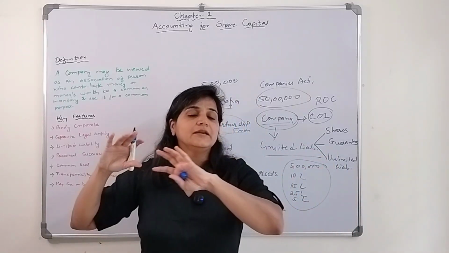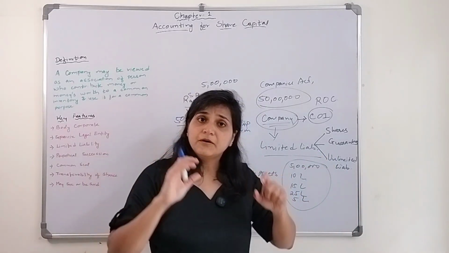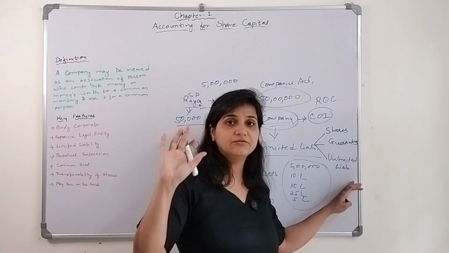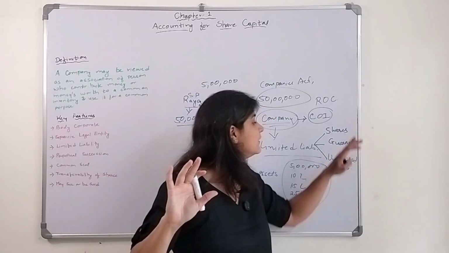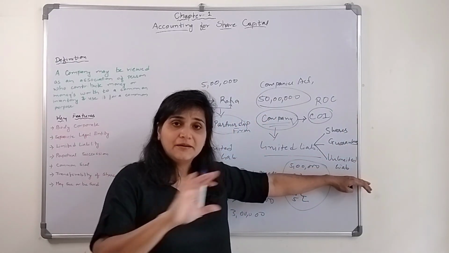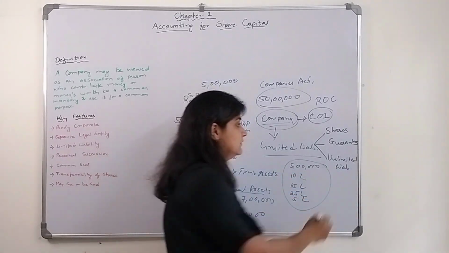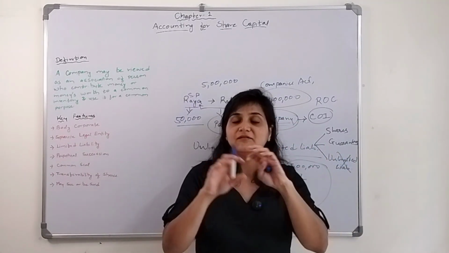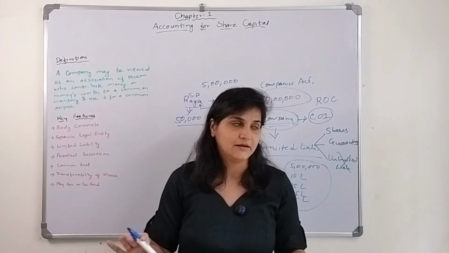That is, in case of liquidation, personal assets of the members will be used to pay off the company's liabilities. This concept is there, but there is no such company in existence.